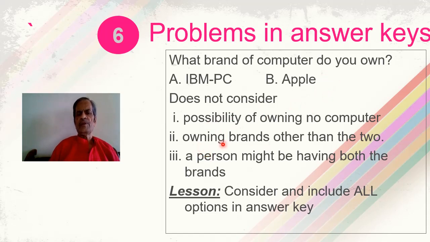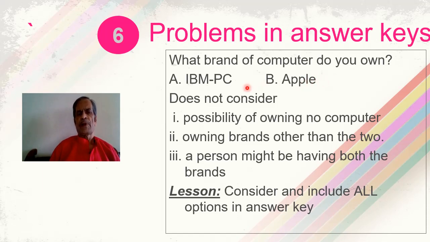The second is that owning the brands other than the two. These are not the only two brands available in the market. Other brands are also available, and that option is not given over here. And the person might be having both the brands. So the key should mention that you can tick two if you own the two and something like this. So that option is not there.